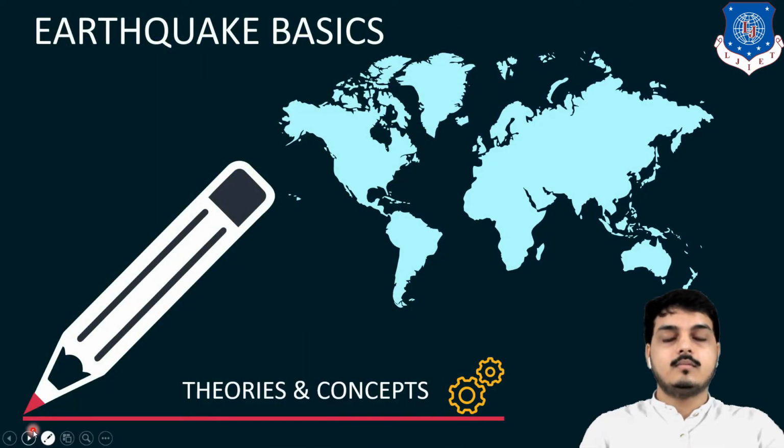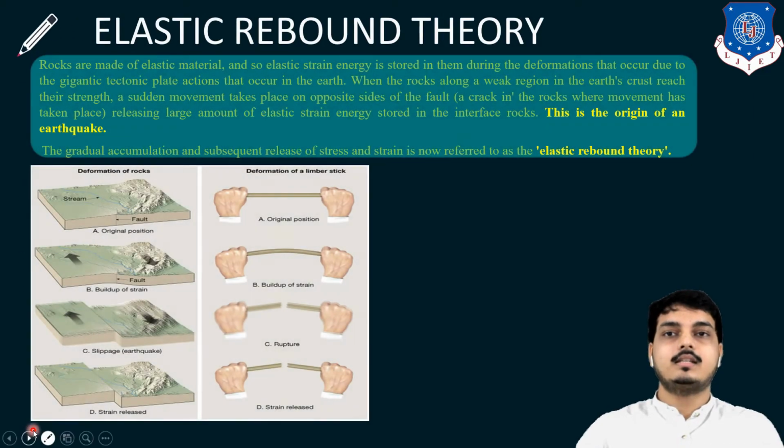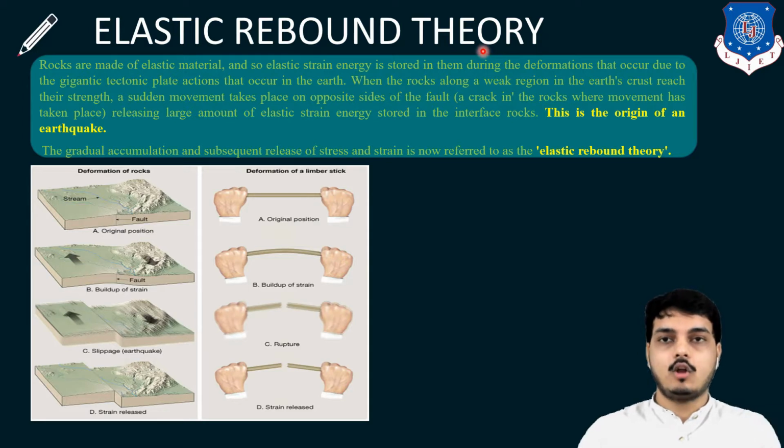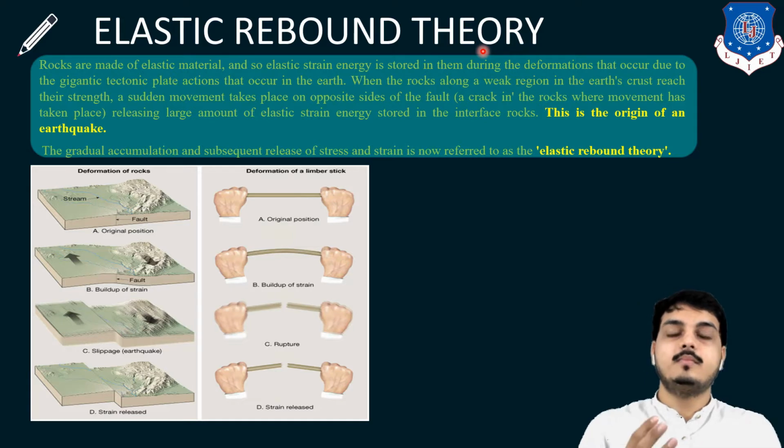So in today's session, we will be considering one more theory of the earthquake basics module: the elastic rebound theory. It says rocks are made up of elastic material, so they have a tendency to store strain energy. Whenever tectonic plate movement occurs, strain energy builds up in the rocks.